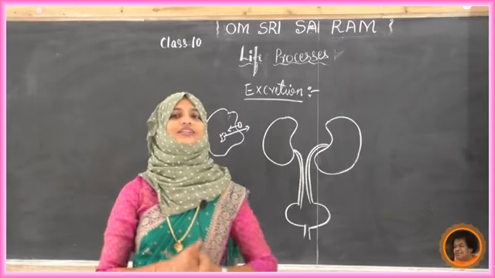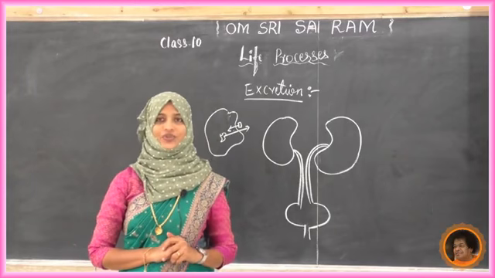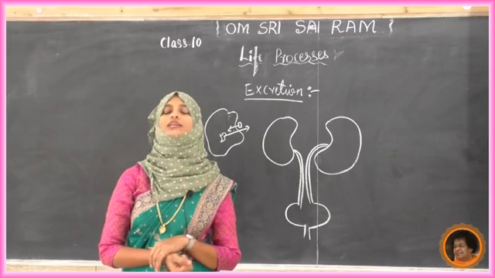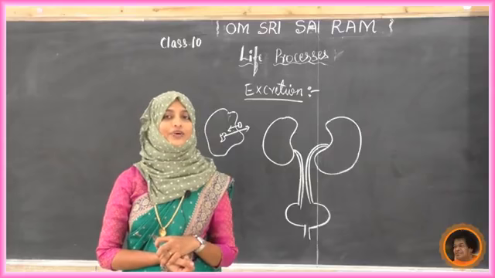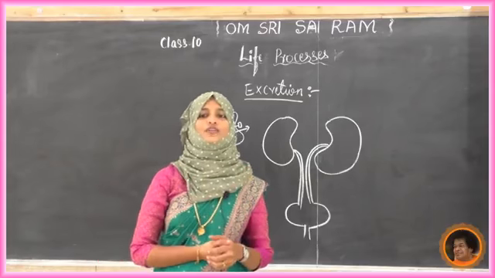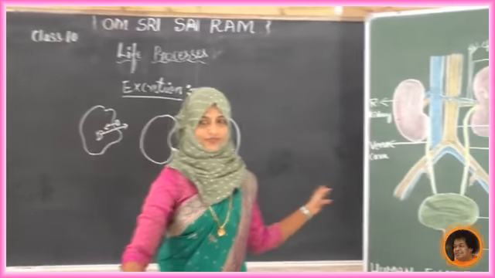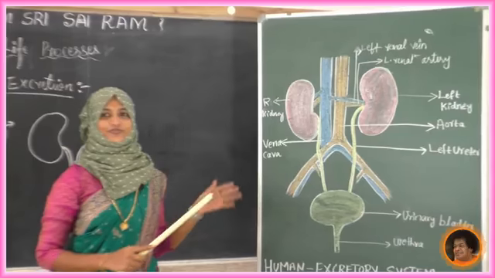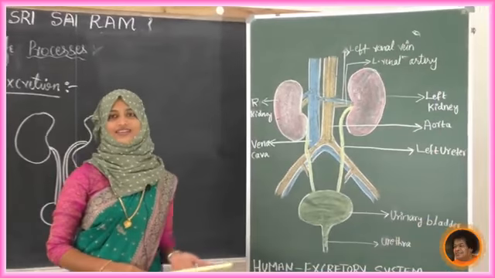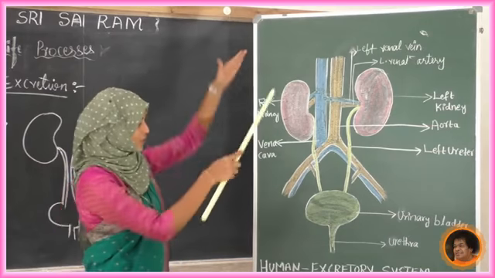Next we will see what the different parts in our excretory system are. So we have to observe the diagram. In your textbook there will be a beautiful diagram. Upon that I have drawn a simple diagram, so you can observe this diagram. See, this is a simple structure of the human excretory system. Next we will see the different parts in our excretory system. This is the whole system.